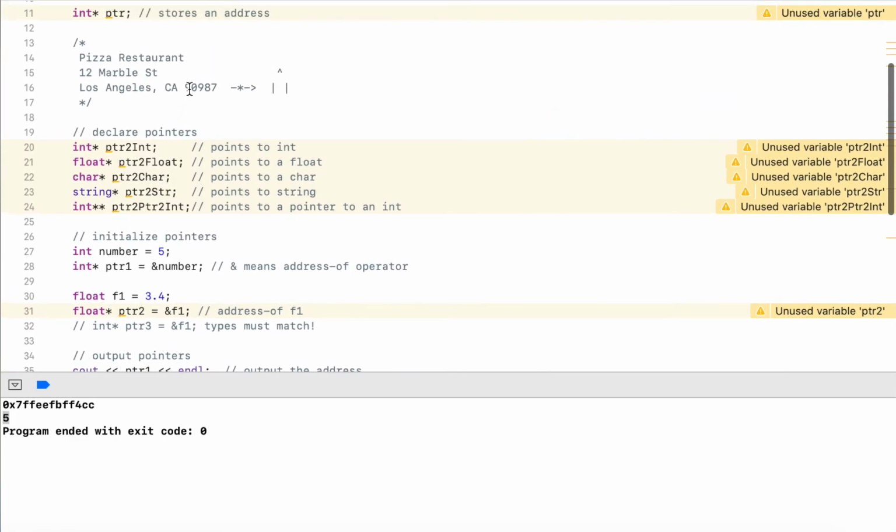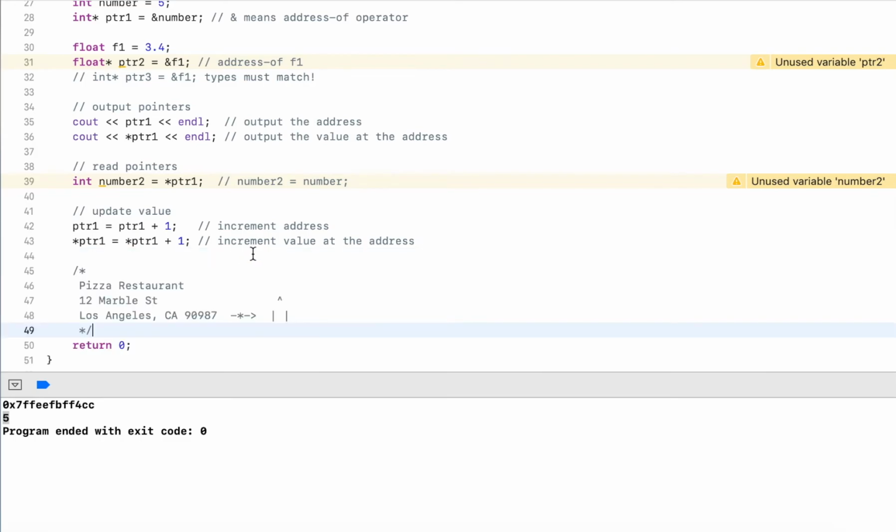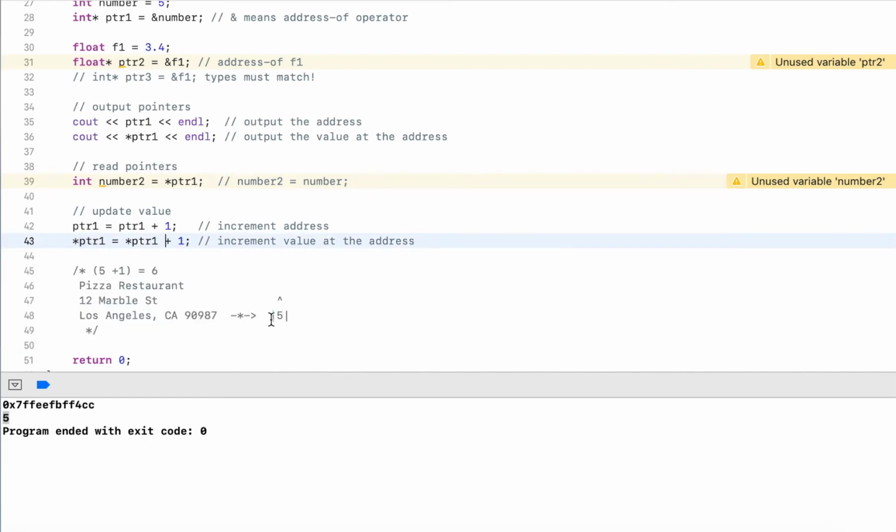So let me take the example up here to explain this. Go to the address, currently I have 5, I add 1 to it, 5 plus 1 will be 6, and then I take the 6, again go to the address, and then I assign the 6 to it, so now I store 6 at that location.